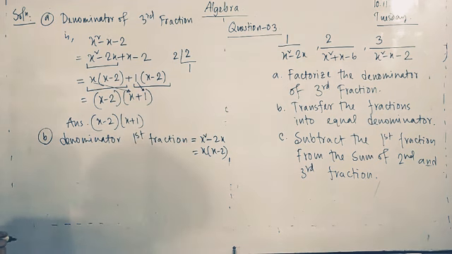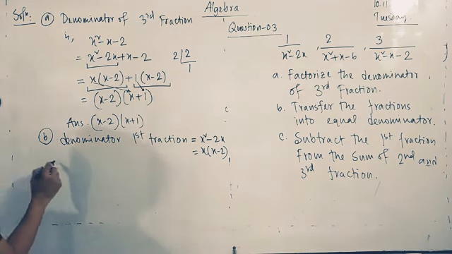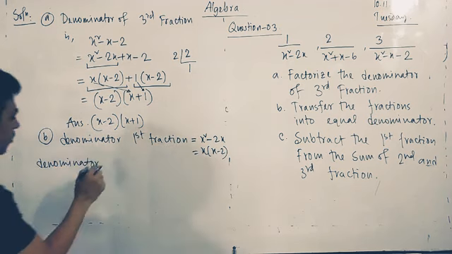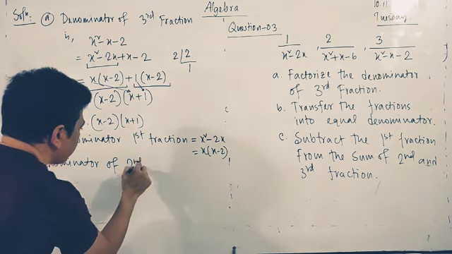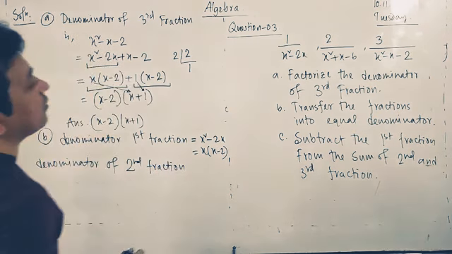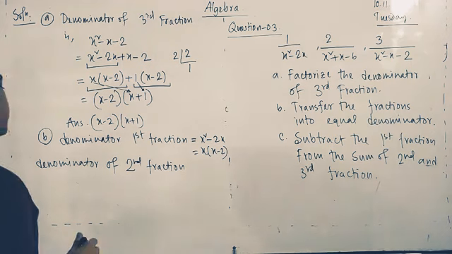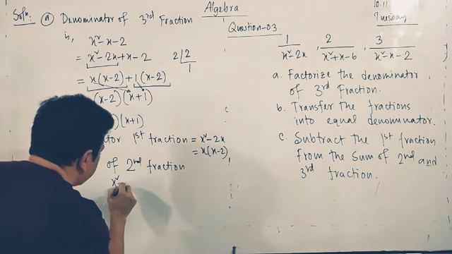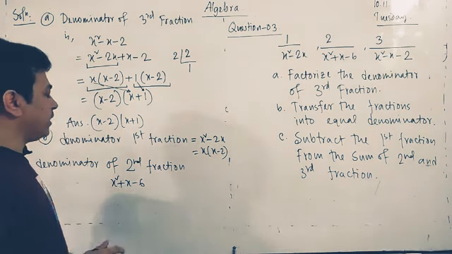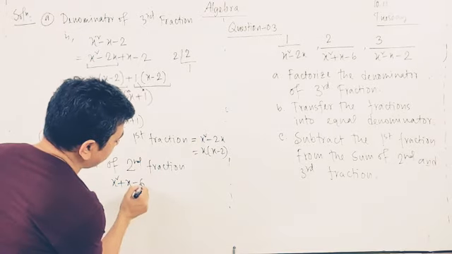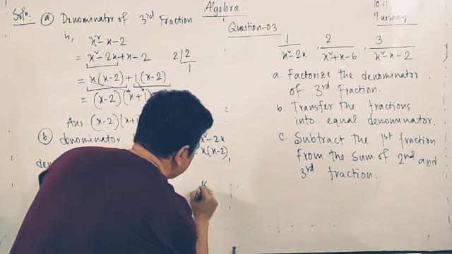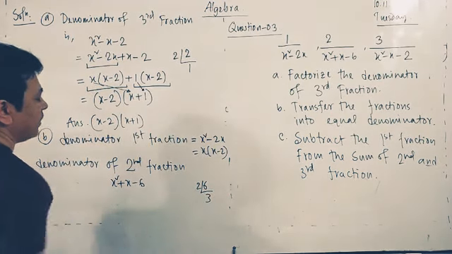And the second one, the denominator of the second fraction, x square plus x minus 6. So as per our rule, first we have to target the third number, I mean the third position, the number we have been given. So here it is 6. So 6, 2, 3. So we have to look at here.